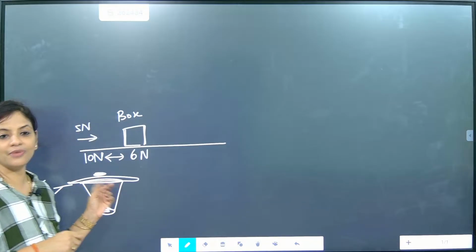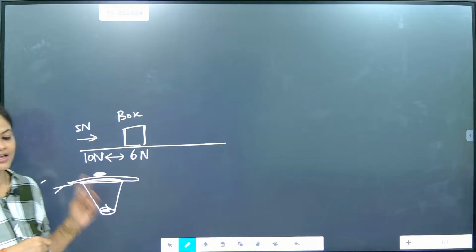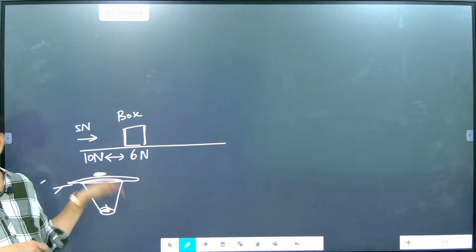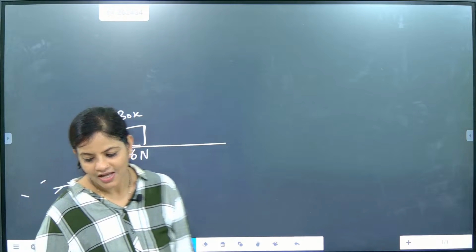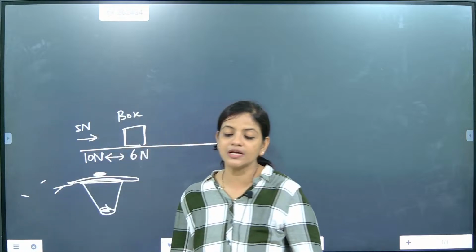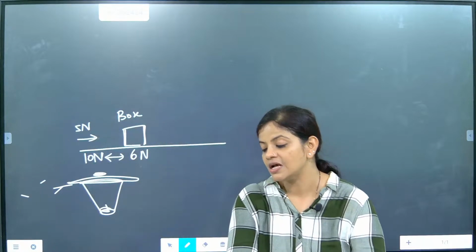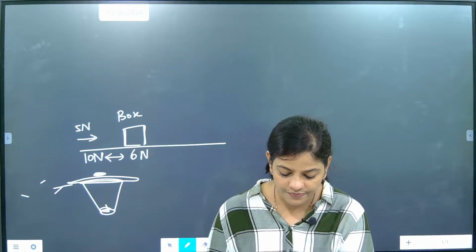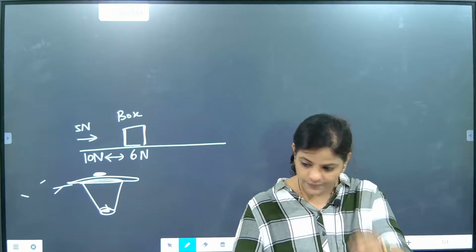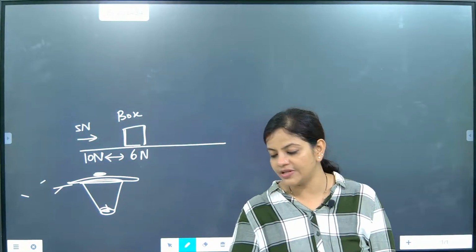The paper will come in motion, the coin is still at rest. So when the coin is still at rest, the coin will fall down. Did you understand the inertia of rest? Yes, coin at rest, absolutely correct, beta. Since the coin will be at rest, the coin will be exactly coming down in the glass.